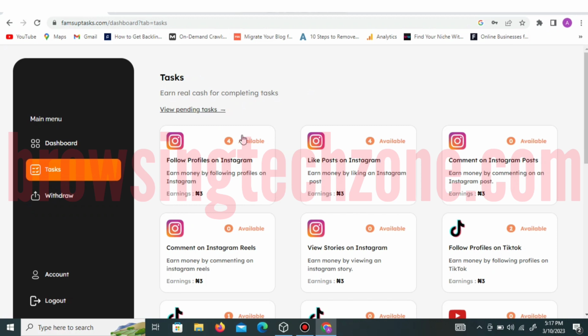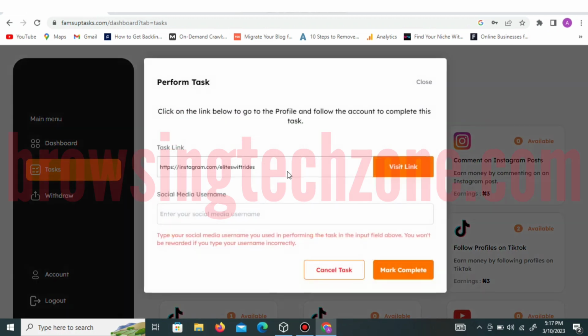When we get to the task page, can you see, this is the task. I just want to show you one of the tasks. When you want to perform a task, you are going to be provided with the required instructions. Can you see? Click on the link below to go to the profile and follow the account to complete this task. This is a follow task. All you have to do is to follow the required account. So immediately you follow the required account, you are going to click on complete task here. Then you will wait for your task to be verified, and you get credited to your Famsuptasks account.